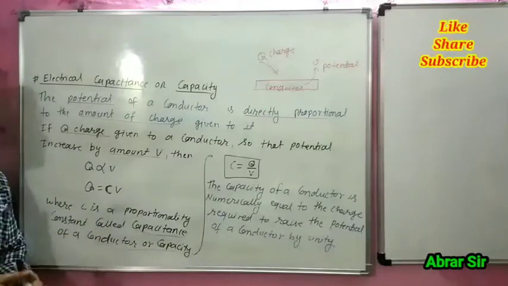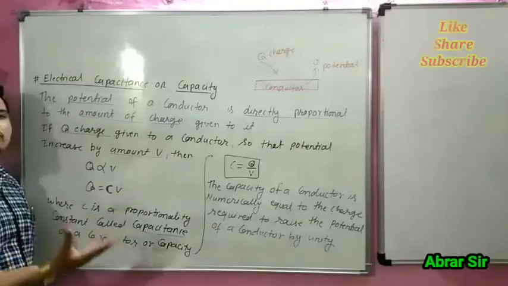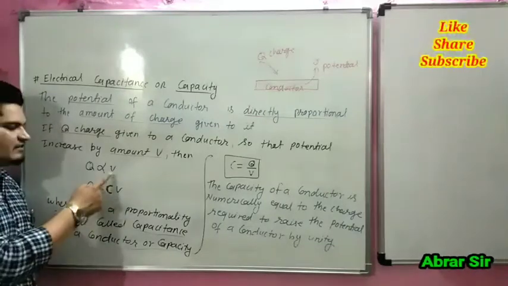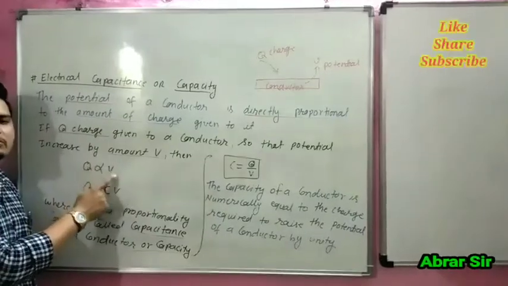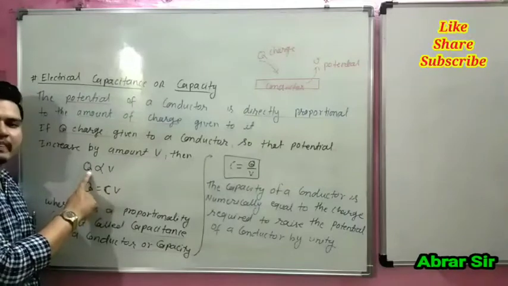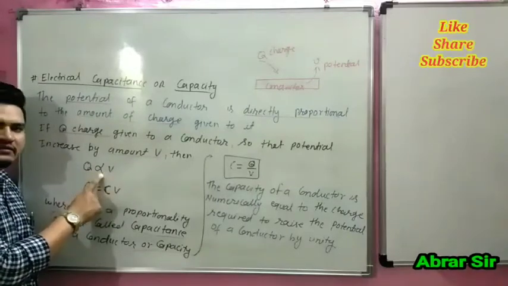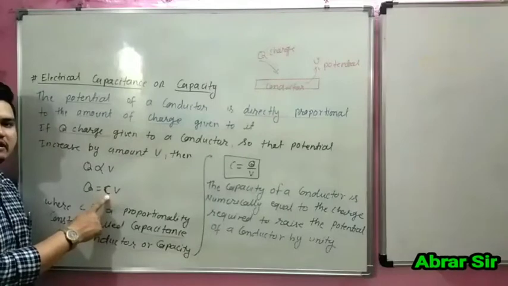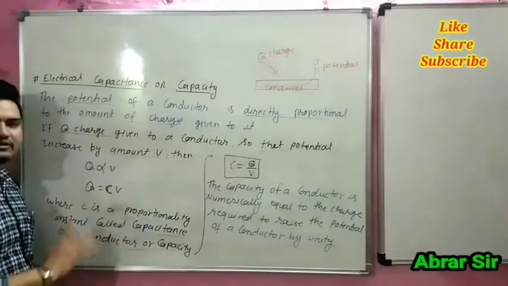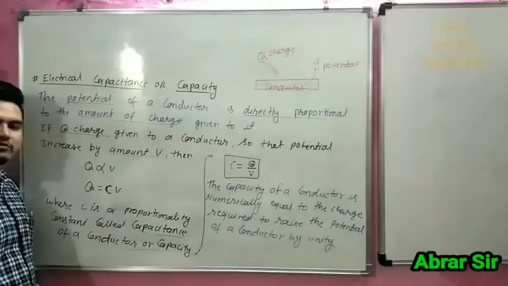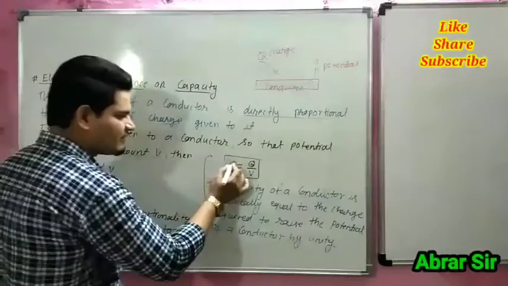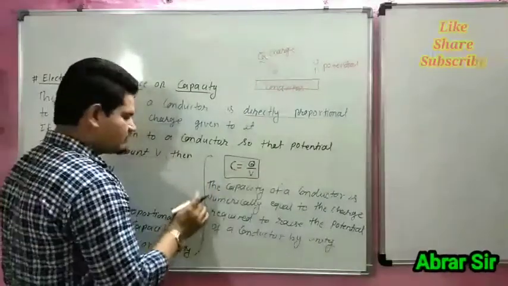So what is the capacitance of a conductor? When Q charge is given to the conductor, its potential increases by V. Charge is directly proportional to potential, and when we remove the proportionality sign, a constant comes. This constant is called the capacitance of a conductor, or capacity. So we can find the formula of capacitance: V goes to the denominator, so C is equal to Q by V.